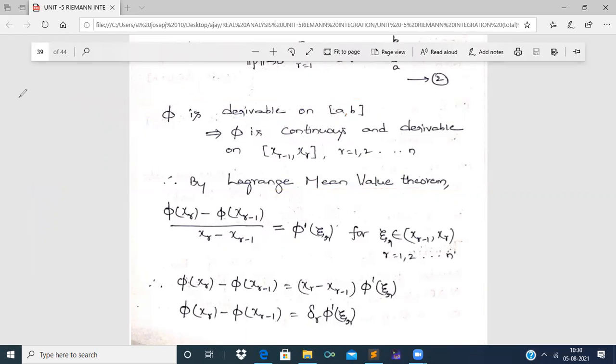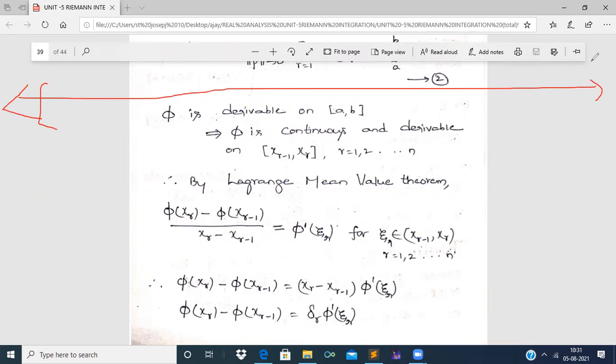Now if I take a real number line, as the given function phi is continuous on the closed interval a comma b and derivable on the closed interval a comma b, therefore, by Lagrange's mean value theorem, in every segment of the partition there exists a point. See here, in the first segment, there exists a point xi1.